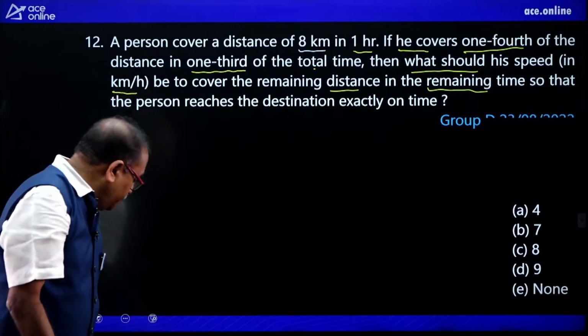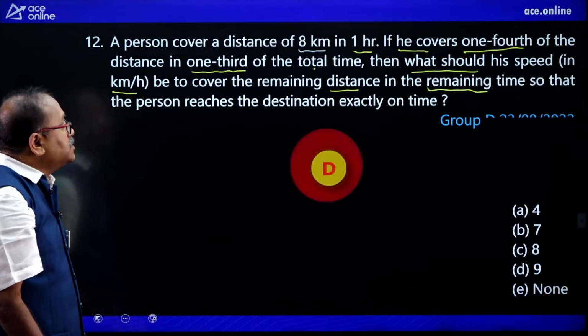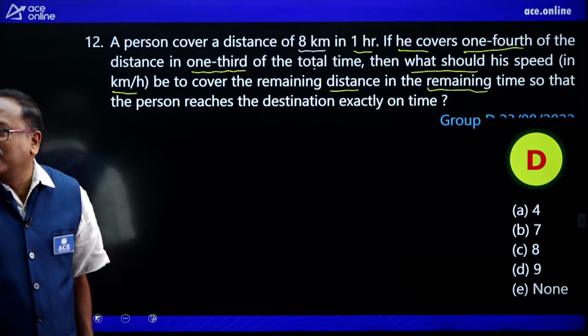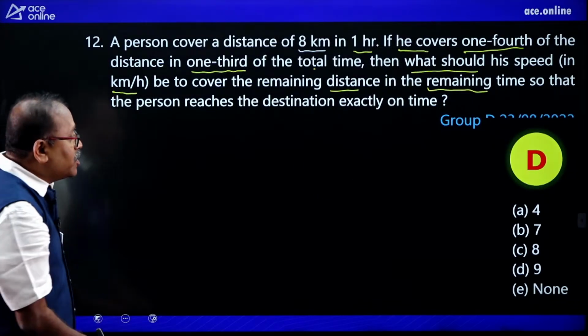Okay, time up. Let me check the answer over here. Option D, 9. Yes, Appal Naidu, you are, Pawan, you are right. Likita madam, you are right.